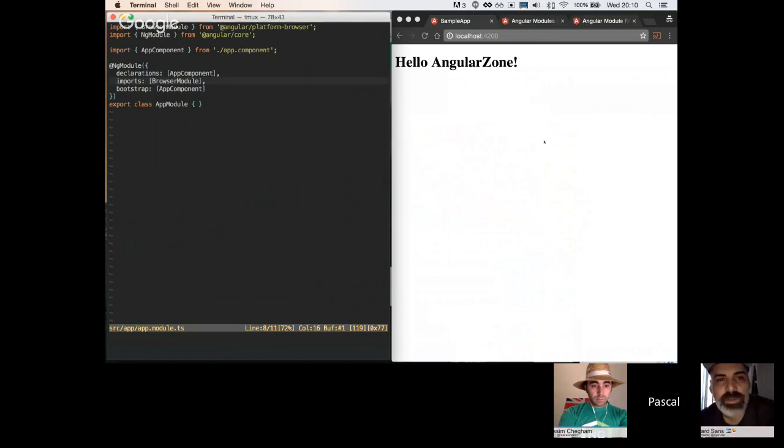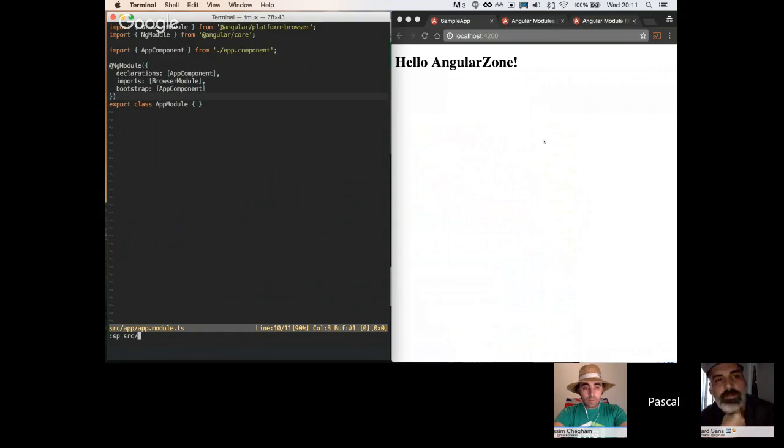And this file is a really good place to get an overview of the application and what the dependencies are. Right, exactly. It is one good place. Cool. What you also see here is that there's this imports property where there's a BrowserModule imported, and I'll get into that in a minute. But you see here that this module has an app component, it needs a BrowserModule, and it bootstraps the app component. And a module itself needs to be bootstrapped as well, right?